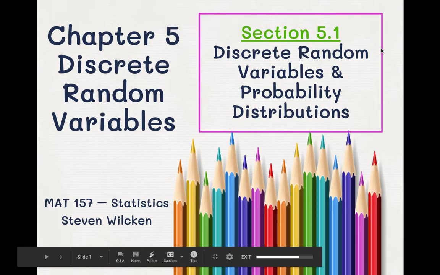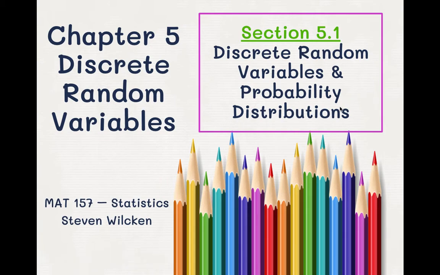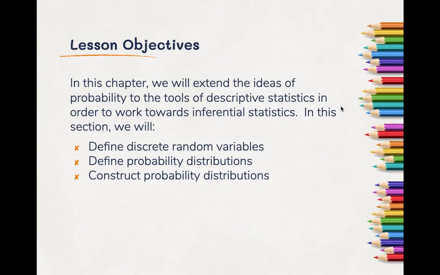So we begin chapter 5, discrete random variables. In chapter 5, we're going to take these ideas of probability we did in chapter 4 and start marrying them to the ideas of descriptive statistics we looked at in chapters 2 and 3, and get us towards inferential statistics, which is our main goal. So today in this lesson, we're going to do a lot of defining. We're going to define what we mean by a discrete random variable, what we mean by a probability distribution, and then we will construct probability distributions.